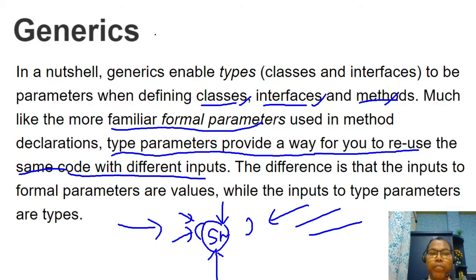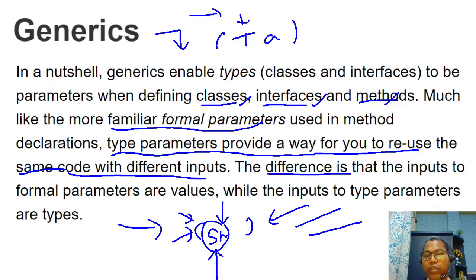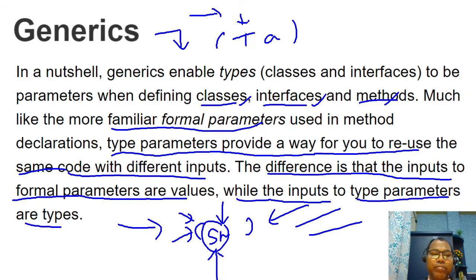So generics help us define a method that takes generic types, and at runtime you can pass the type. The difference is that the input to formal parameters are values, while the input to type parameters are types.